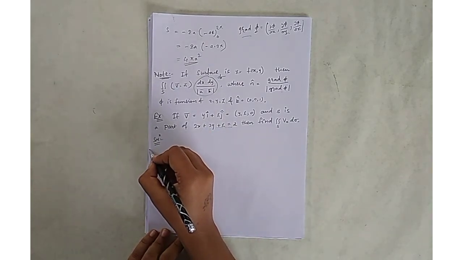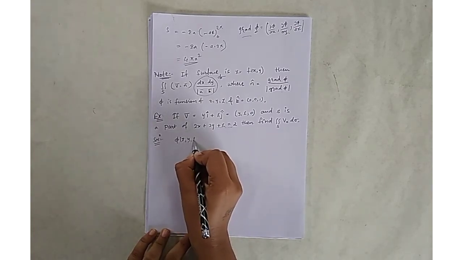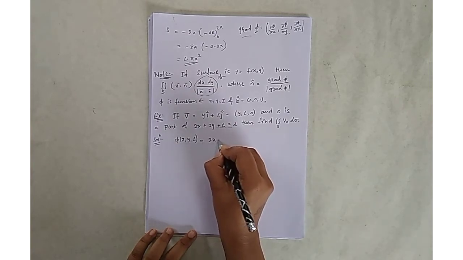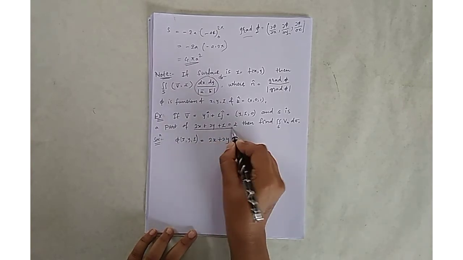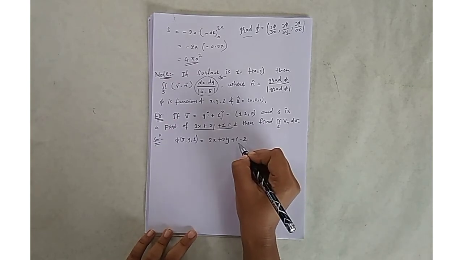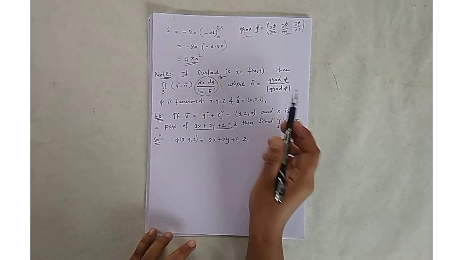So first my phi of x, y, z, that is 2x plus 2y plus z minus 2. So first we have to find gradient phi.